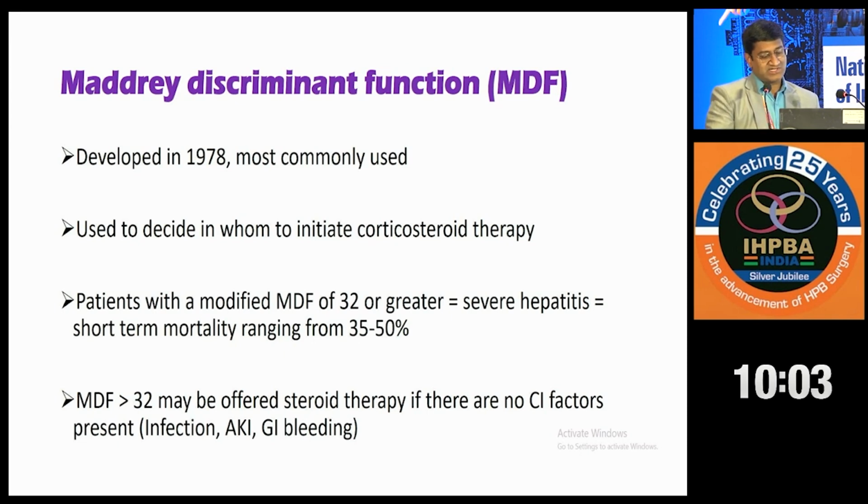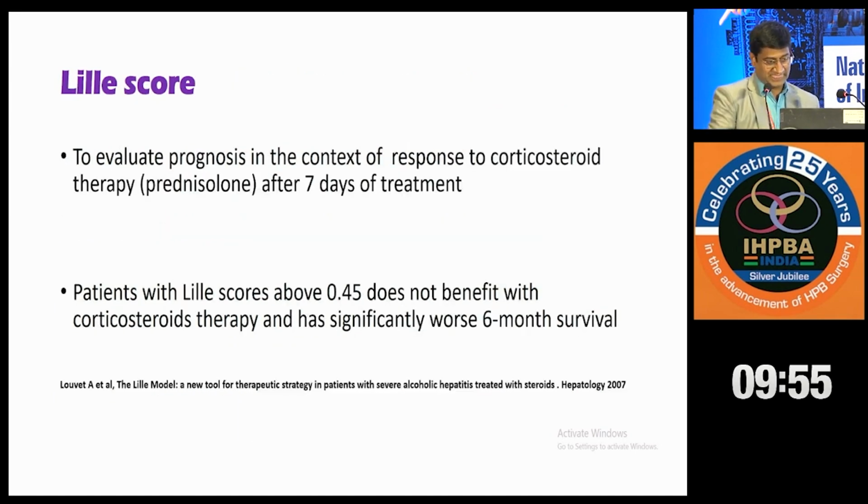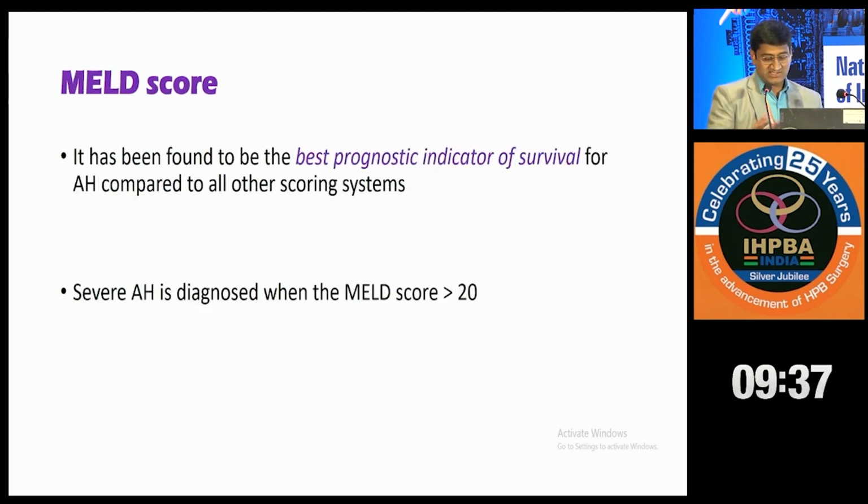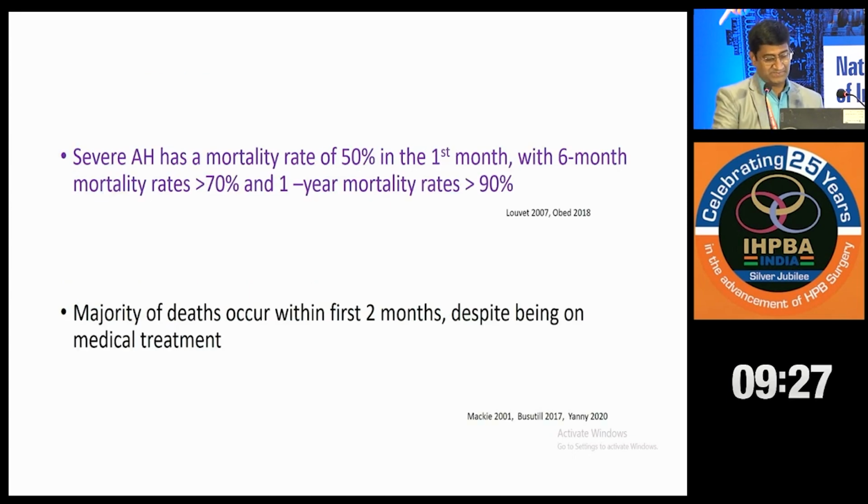And why is this important? Because these are the patients that are offered steroid therapy if no contraindicating factors like infection or GI bleeding are present. Another is the Lille score, which evaluates prognosis after you give steroids to the patient, after 7 days of treatment. Patients with Lille scores above 0.45 will not benefit from corticosteroids, and they have very bad survival. MELD score, we all know, is the best prognostic indicator, and severe alcoholic hepatitis is diagnosed when the MELD score is more than 20.